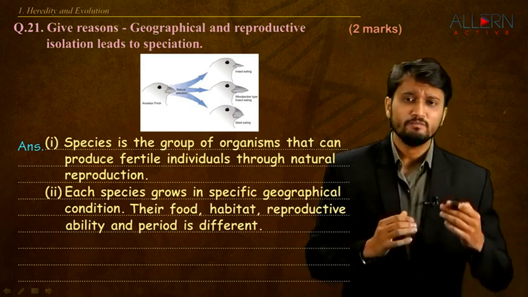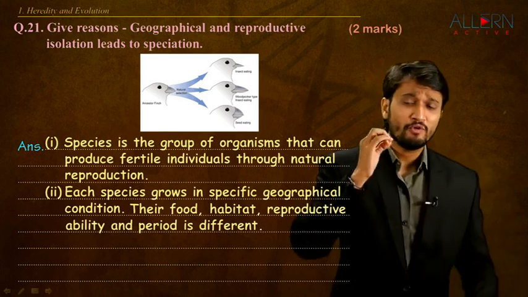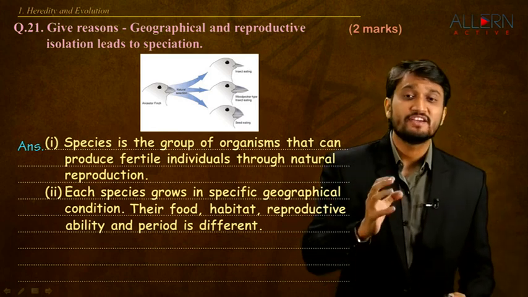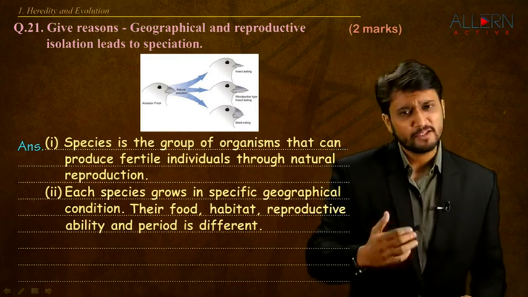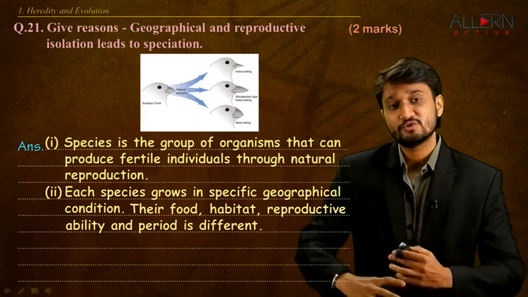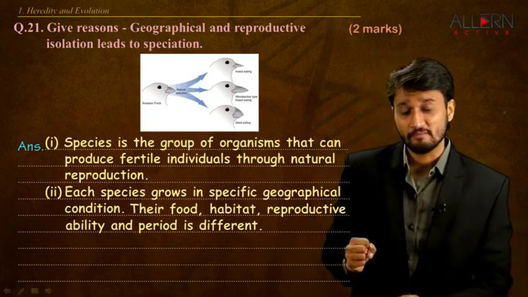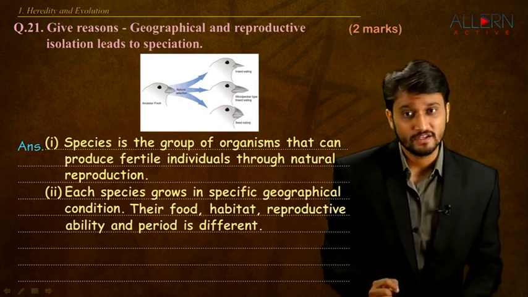Now, what exactly is responsible for the formation of different species? One very important reason is genetic variation, which happens because of mutation. One of the factors is mutation. So genetic variation leads to a lot of different creatures being born. Nature selects the fittest out of them, but that is not the only reason.